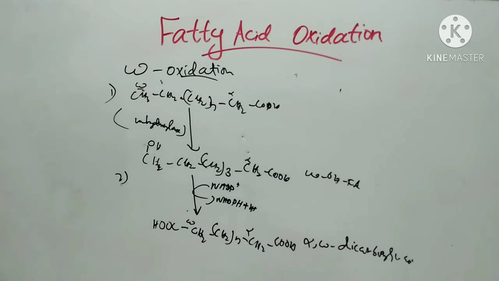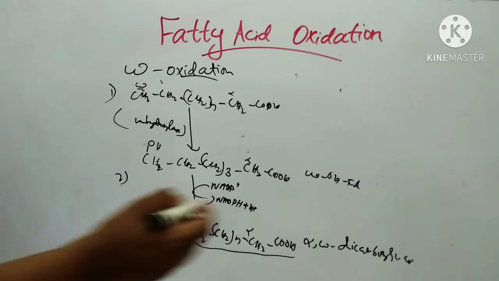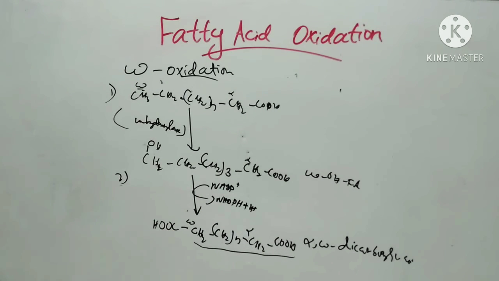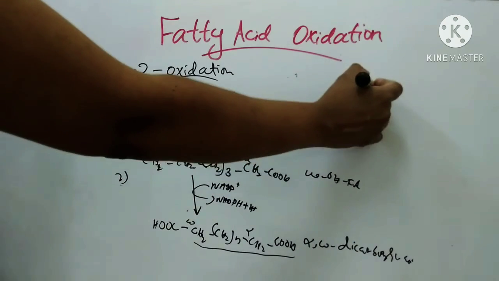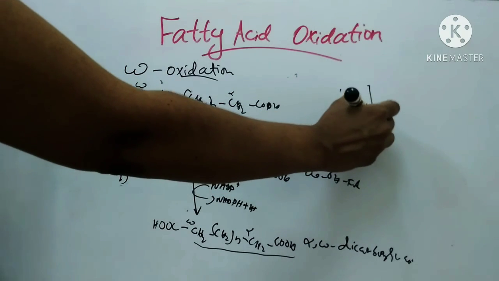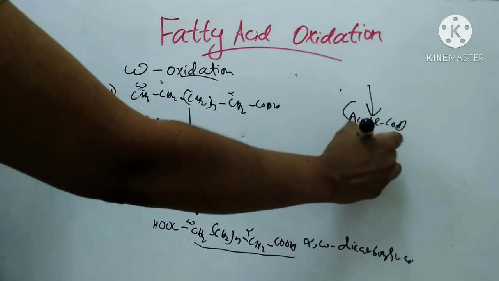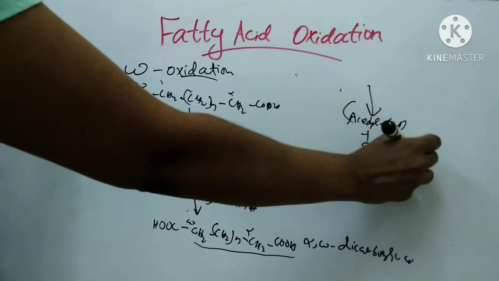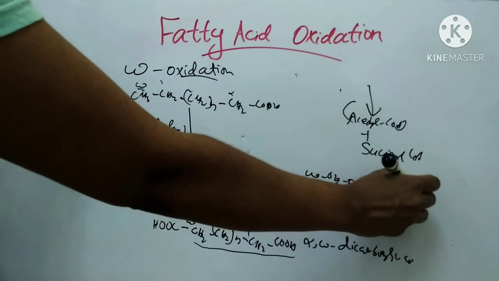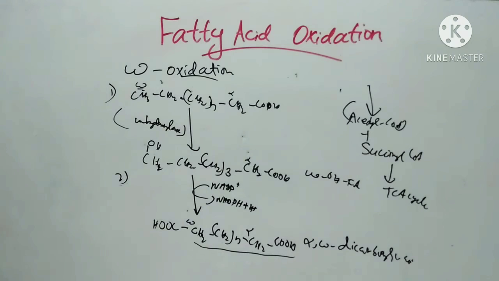In the third step, this even carbon dicarboxylic acid undergoes repeated beta oxidation to produce acetyl-CoA and one molecule of succinyl-CoA. The succinyl-CoA then enters into the TCA cycle. So these are the steps in omega oxidation. Next we will see the difference between alpha and omega oxidation.